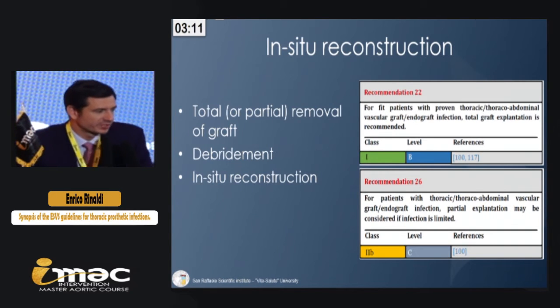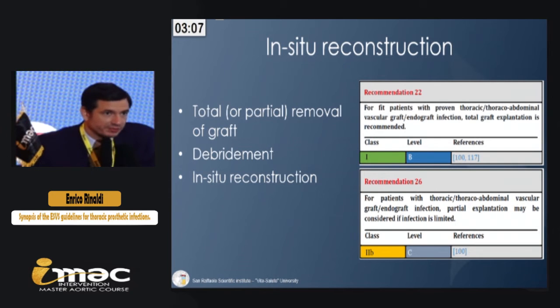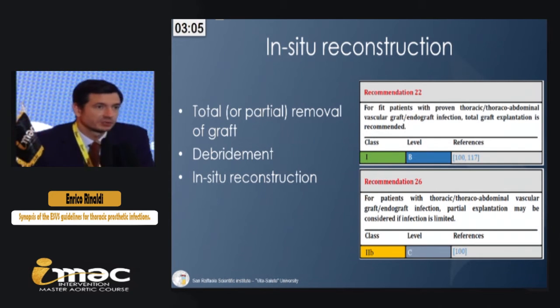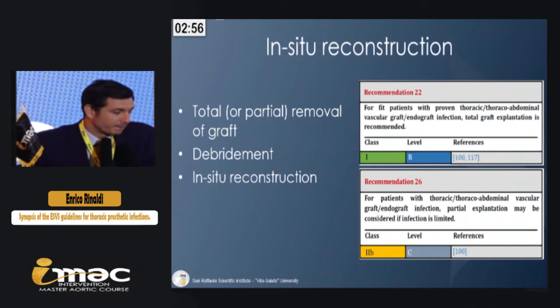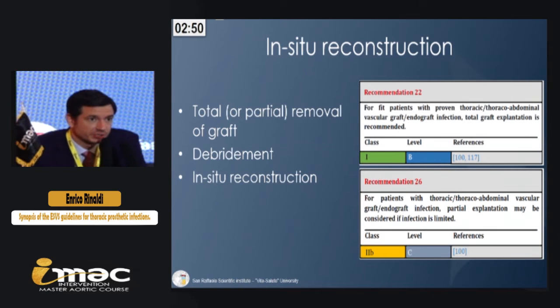Another option is in-situ reconstruction with total or partial removal of the graft, associated with debridement and in-situ reconstruction. Complete removal is recommended in fit patients, whereas in patients with partial infection, a partial explantation may be considered.